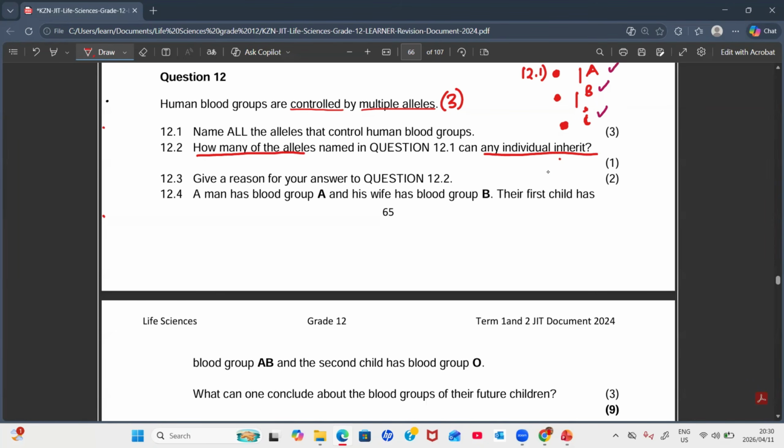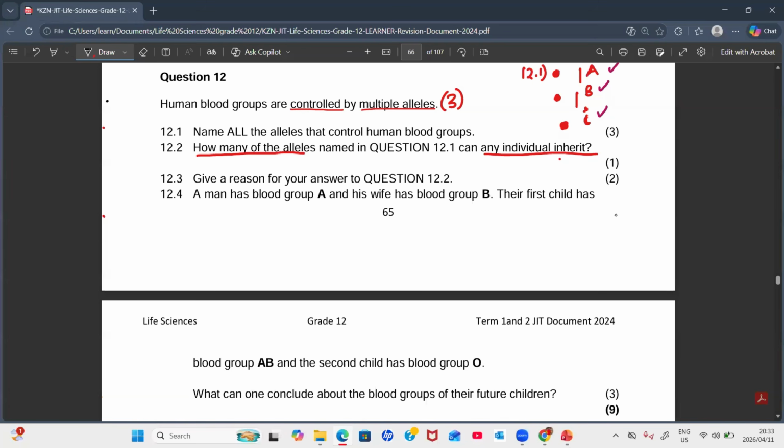I think they wanted to say can an individual inherit, but this still says the same. In the genotype of an individual, it shows 2 alleles there.